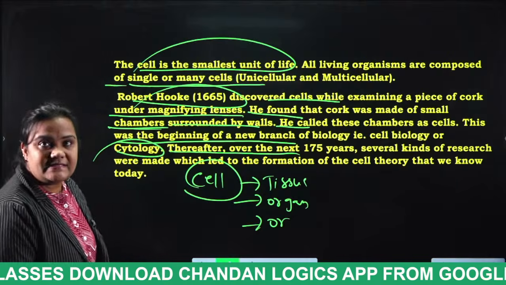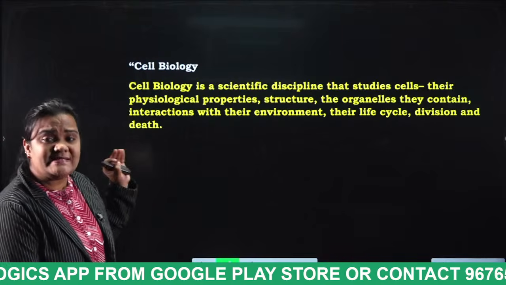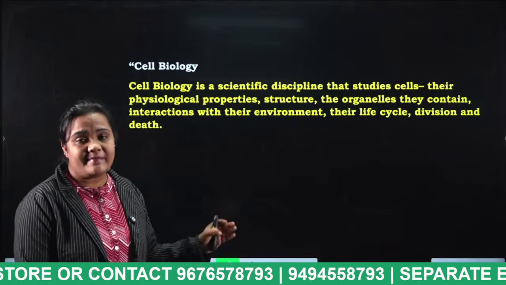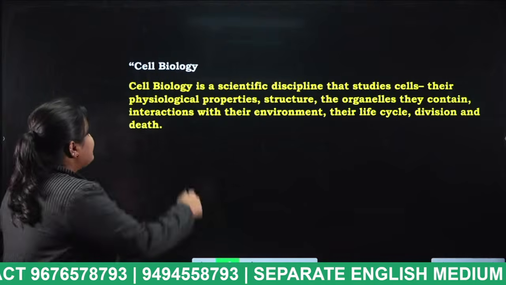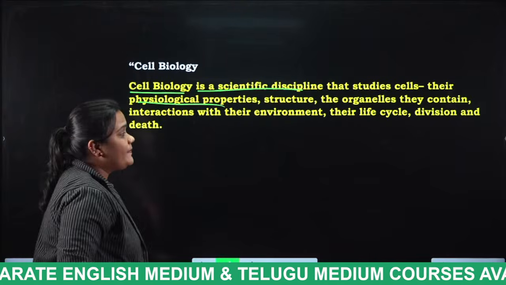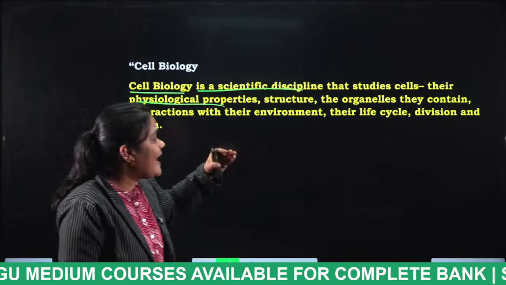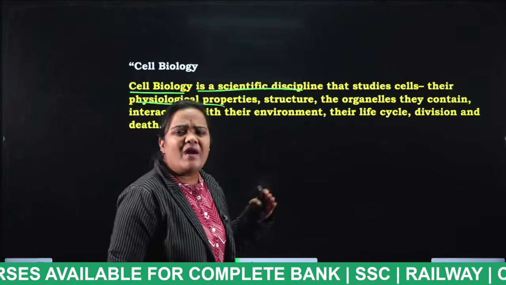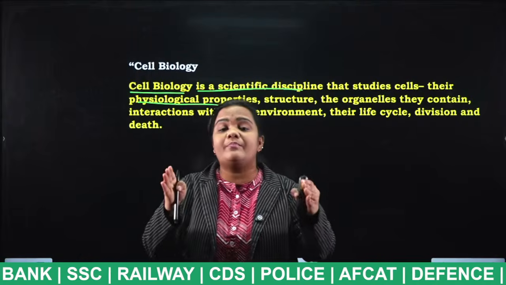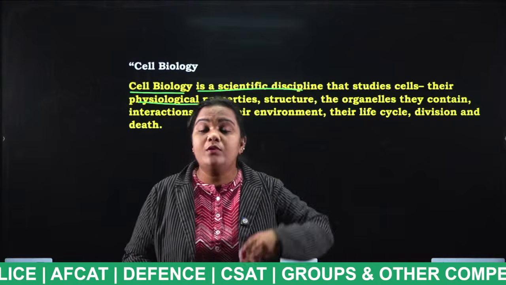Next, cell biology. What do you mean by cell biology? Cell biology is also known as cytology, and that is the study of the cell. Cell biology is a scientific discipline that studies cells, their physiological properties, their structure, the organelles they contain, their interaction with the environment, their life cycle, division and death. So what is cell biology, students? It is the study of the physical properties of the cell, how they interact with the environment, and how they divide.